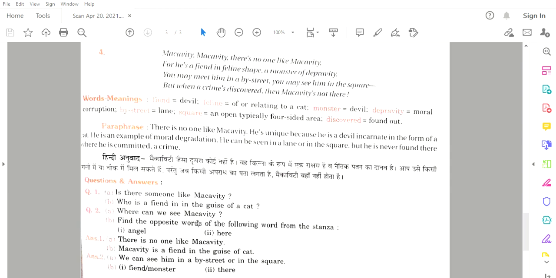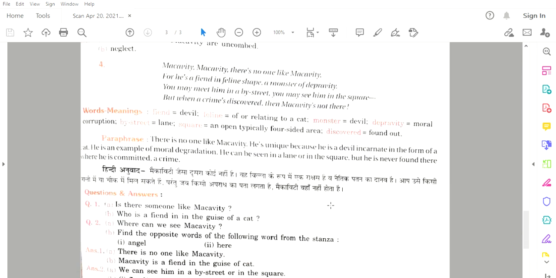Where can we see Macavity? We can see him in a by street, or we can see him in the square. You can go through these lines again. You may meet him in a by street. You may see him in the square, which means you can see Macavity in a by street, which means a nearby street, or in the square. But when a crime is discovered, then Macavity is not there.